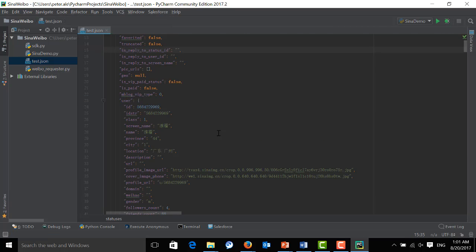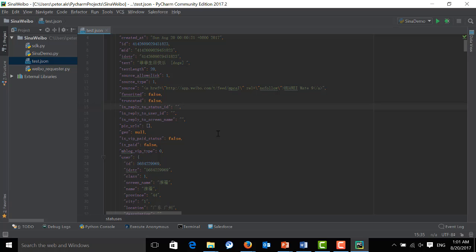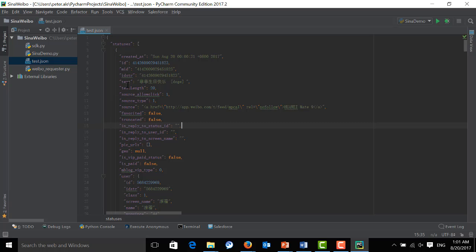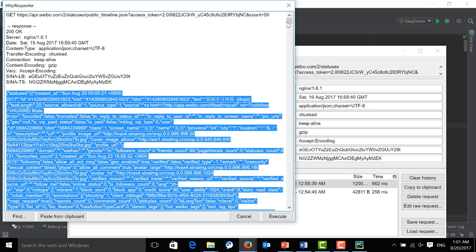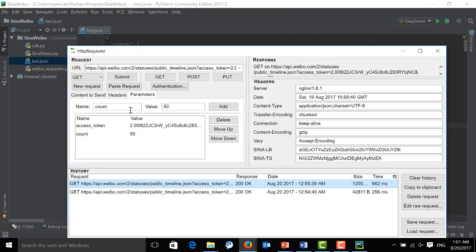The reason we format this document is that it's much more convenient for a human to read, so we know how we can parse this file. You can try with other parameters, like you can say you want to get the second page, but for the public test, I'm not sure the second page is available or not. But let's give it a try.